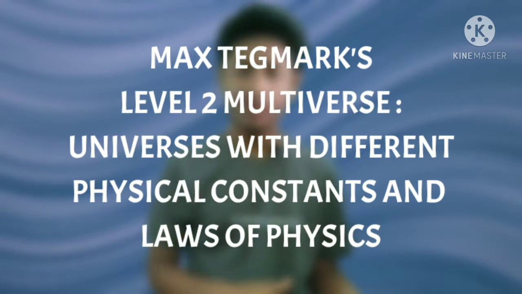Brane's quilted universe is similar to the level 1 multiverse we just discussed. In this, if the universe comes out to be infinite, every possible event will happen infinite number of times in different parts of the multiverse. Max Tegmark's level 2 multiverse.